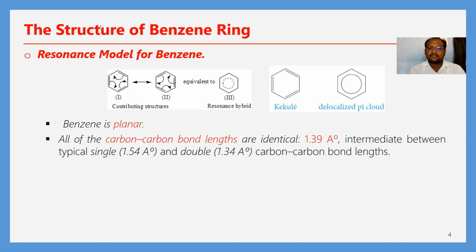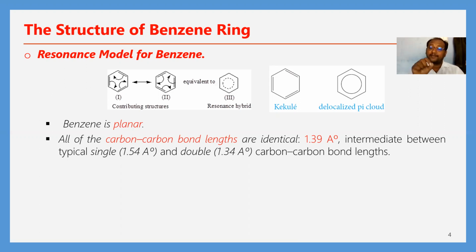Next, benzene is said to be planar. Why are we calling it a planar structure? Because in the benzene structure, carbon atoms and hydrogen atoms are present within the same plane. They are not present above the plane or below the plane. Here all of the carbon bond lengths are identical in the benzene ring.